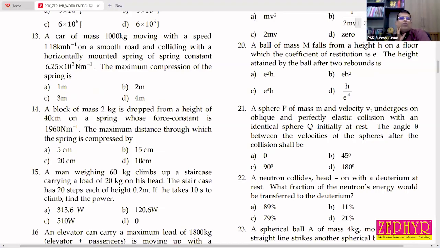A block of mass 2 kilogram is dropped from a height. When the body is at a height, the energy possessed by the body is called potential energy. While falling, that potential energy is converted into kinetic energy, then it falls on a spring.